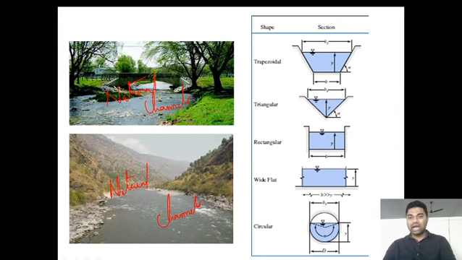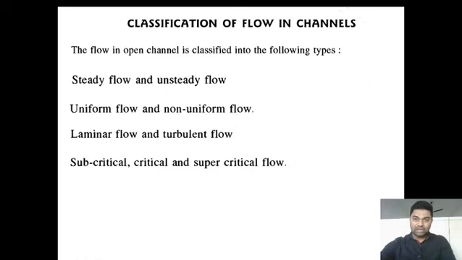These are nothing but artificial channels. The ones you can see to the left and right of your screen are artificial channels. You can see they are of trapezoidal shape.